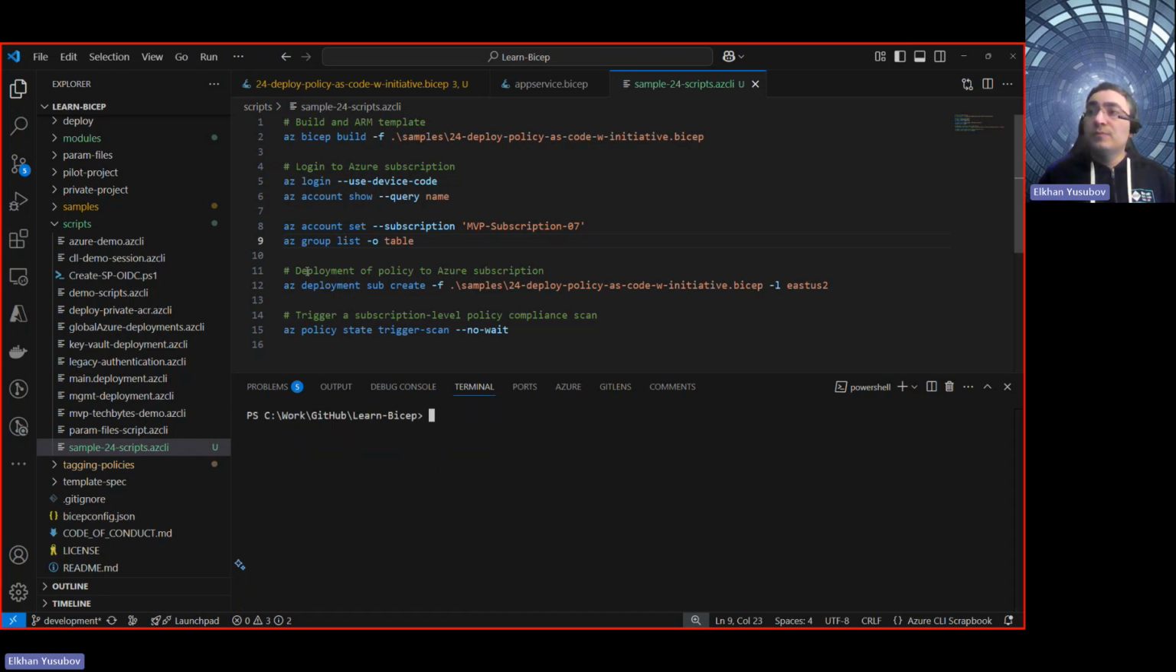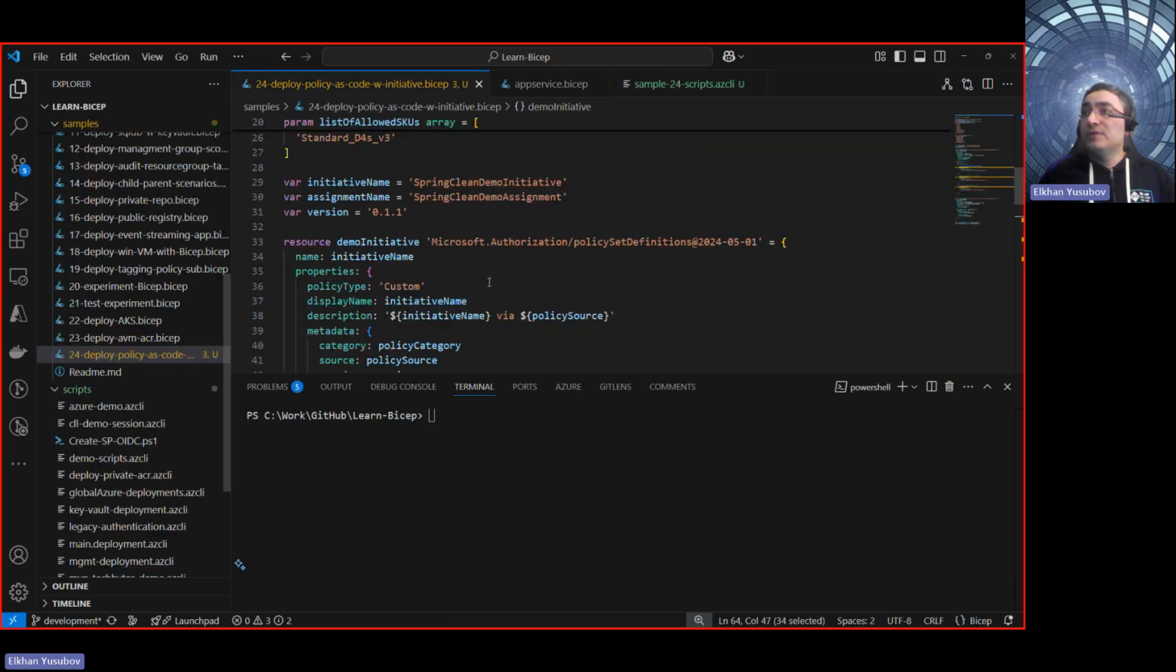And then we want to deploy our policy to the Azure subscription. Again, this is the same file that we just had a look at. You need to find the place where this file is within your GitHub repo, and then which location you want to use. In my case, it's US2, where I'm going to deploy this Azure policy, which should come with the definition. The name of the initiative is going to be the Spring Clean Demo Initiative, and the name of the assignment is going to be the Spring Clean Demo Assignment. So let's do that.